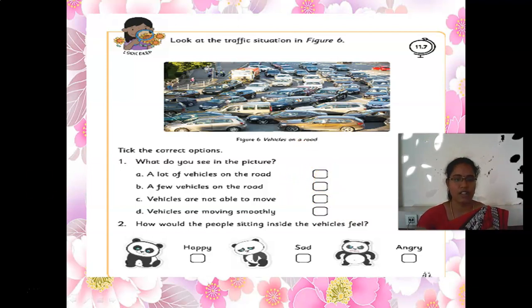My dear children, your second question is, how would the people sitting inside the vehicles feel? Imagine that you are sitting inside a car, how do you feel? You feel very happy or sad or angry. That you need to fill in here. If you feel very happy, put a tick here. If you feel very sad, put a tick here. If you feel very angry, put a tick here. My dear children, are you all clear?